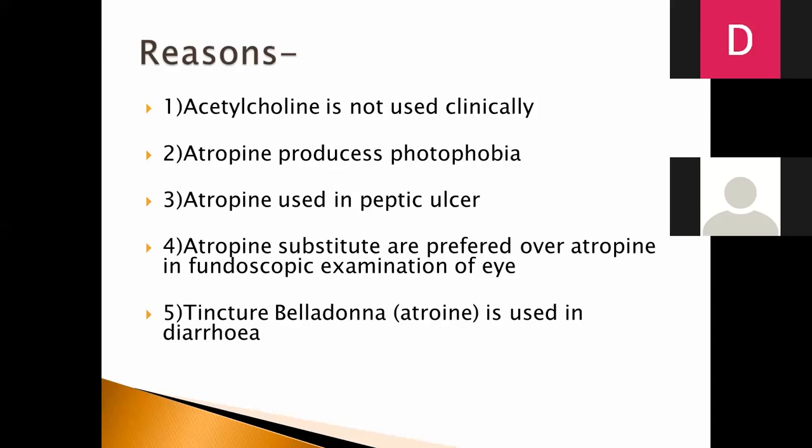Diarrhea is a clinical condition in which GIT tone, peristaltic movement, and GI motility of the smooth muscles of GIT are increased, leading to increase in frequency of passing stools. While atropine produces constipation by reducing the GI motility, GI tone, and peristaltic movement. Therefore, it is used in treatment of diarrhea.